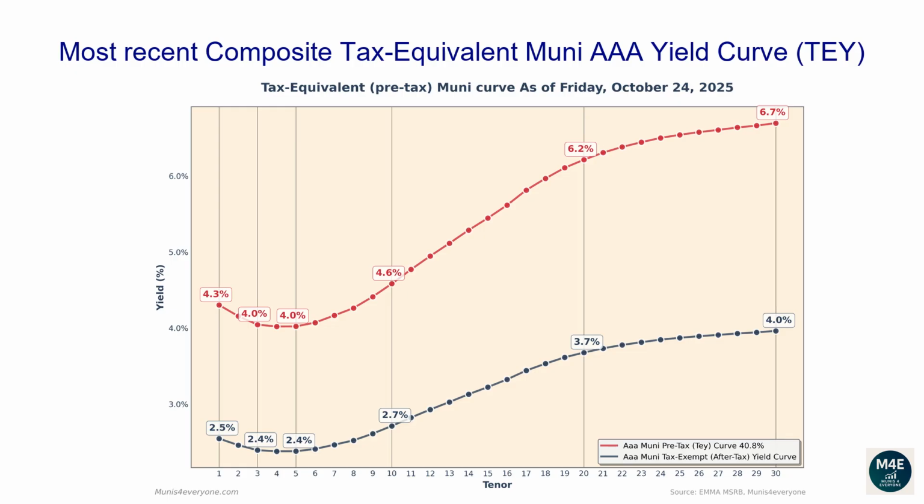The one-year tax-exempt yield is 2.55%, corresponding to a 4.31% tax-equivalent yield for investors in the top tax bracket. The two-year tax-equivalent yield is 4.16%. The 5-year tax-equivalent yield is 4.02%. The 10-year tax-equivalent yield is 4.58%. The 20-year tax-equivalent yield is 6.21%. The 30-year tax-equivalent yield is 6.7%.